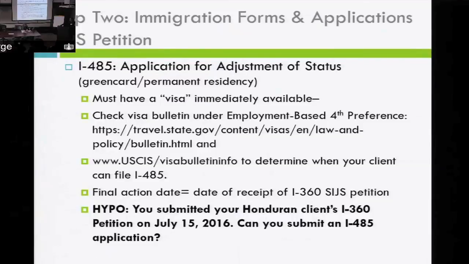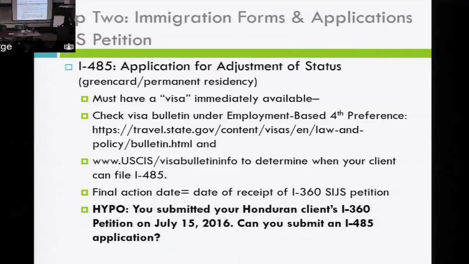But before you say, okay, now I have my I-360 approved, I'm going to go ahead and move on and send in this I-485 application for the green card, hold on. You need to know that this child has a visa immediately available. And when I say visa, what I mean is a green card. What I mean is a permanent residency number, basically, available.